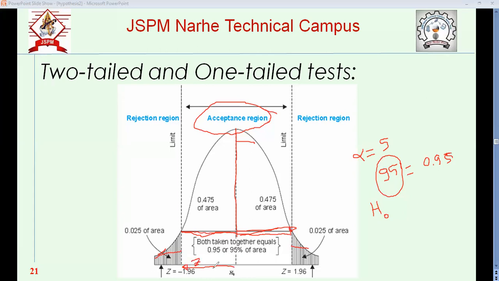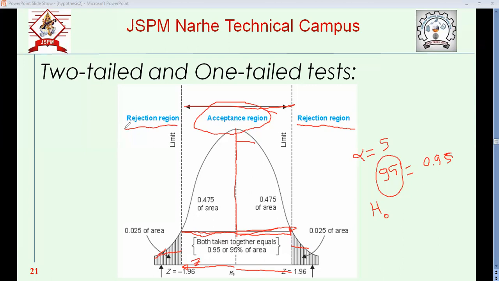The value of Z here comes to minus 1.96, and on this side it will be plus 1.96. For this there is a table available, from which we have to see. Now this is the acceptable range probability, and this is the rejection range. Okay, this is the rejection range.